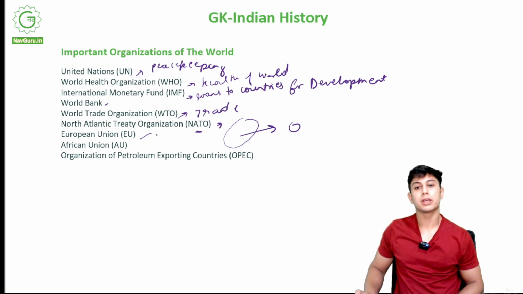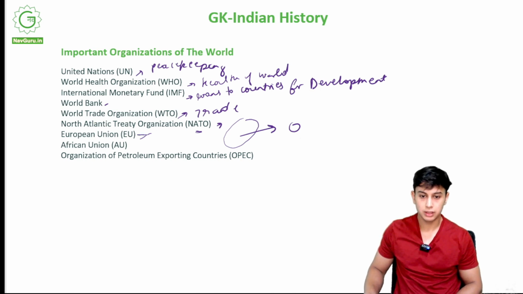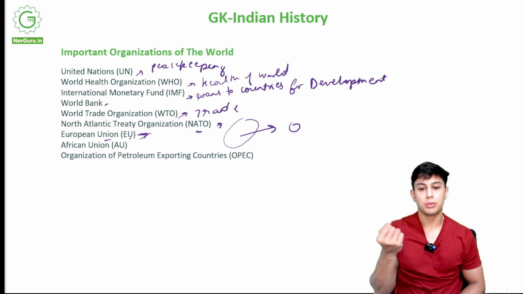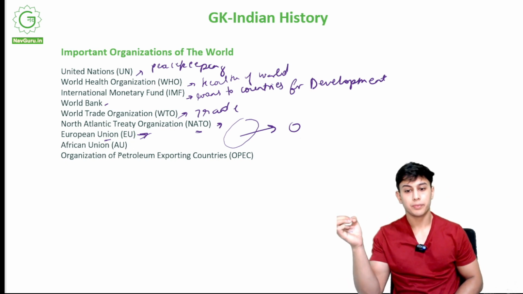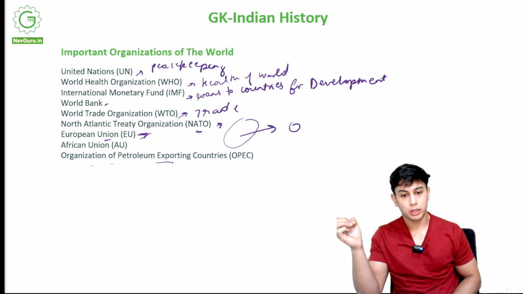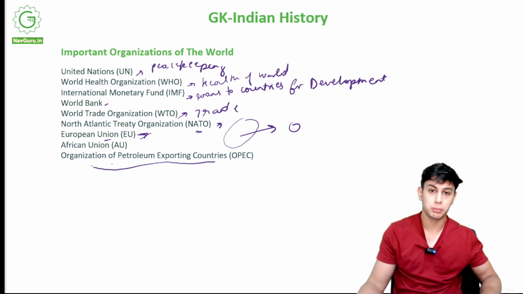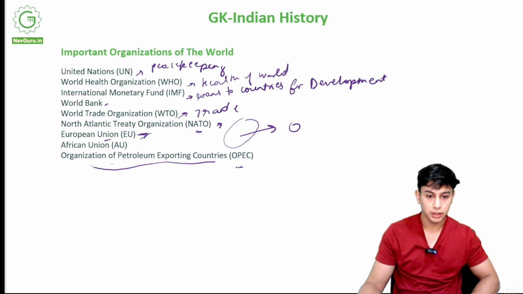And they came together and they abolished their individual passports, and they now require only a Schengen visa, right, to travel around all those countries that are part of the European Union. It is a union, means many combined to form one. African Union, Organization of Petroleum Exporting Countries. So these are the countries where petroleum is found and they export petrol. These are the OPEC countries.